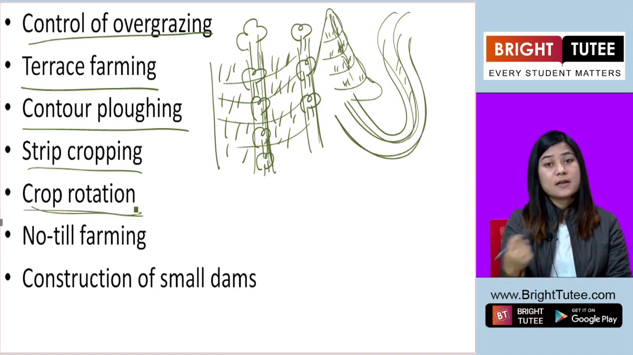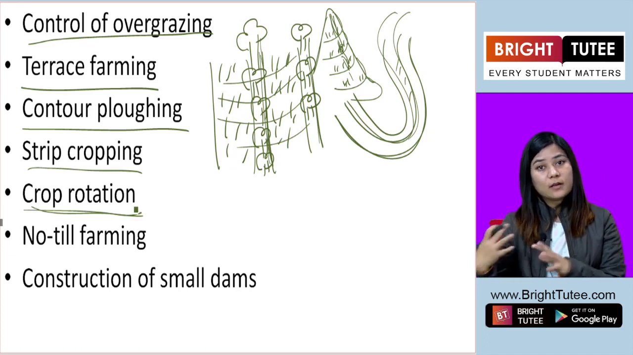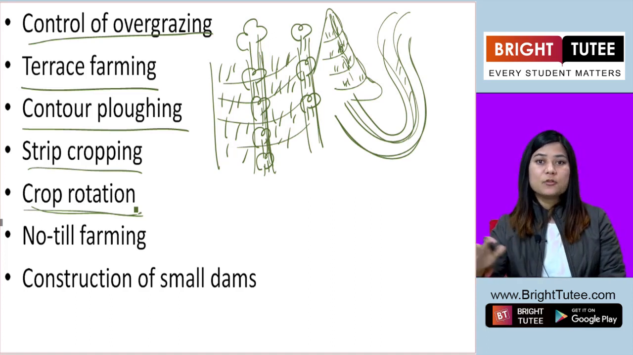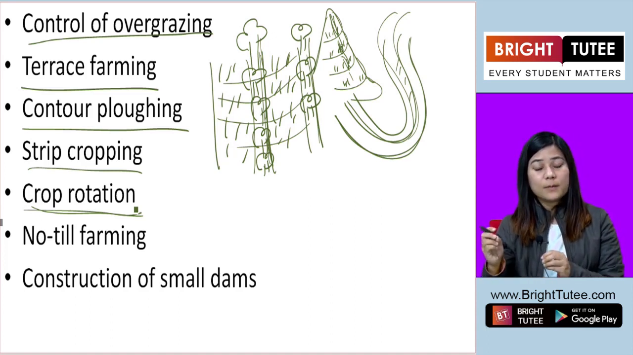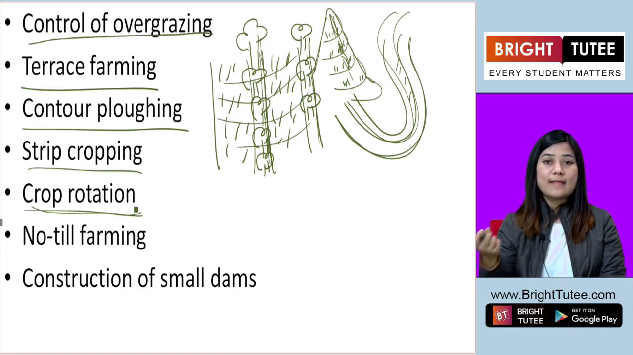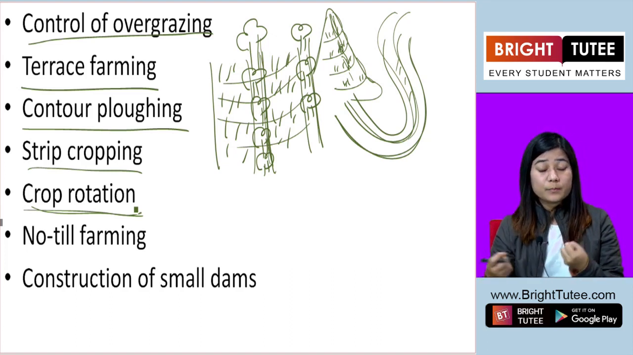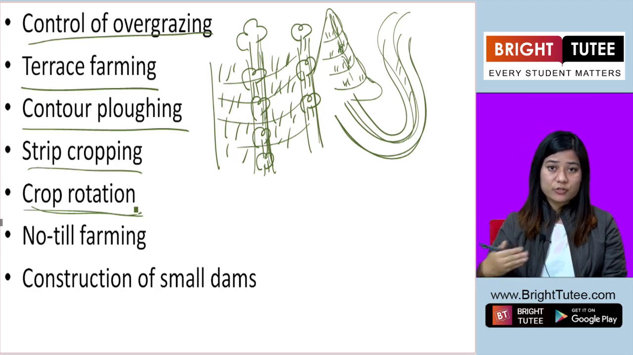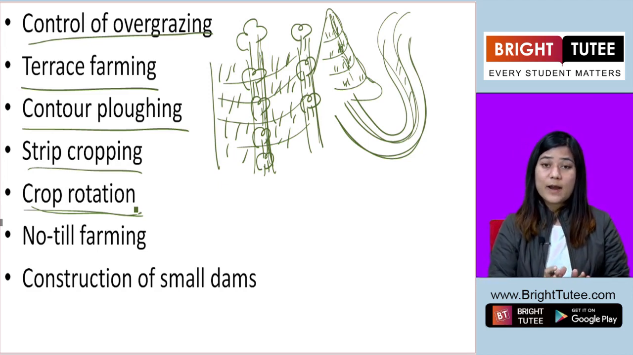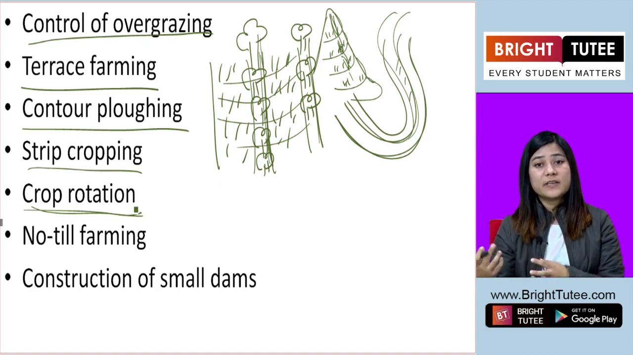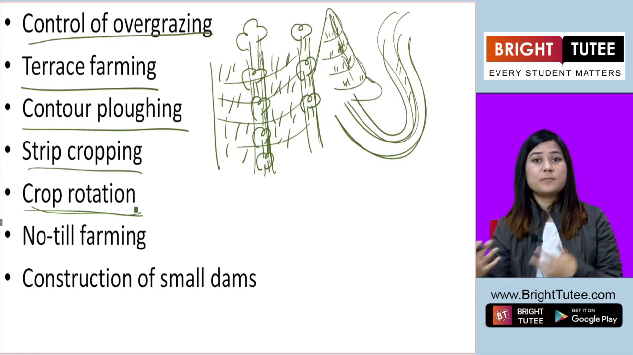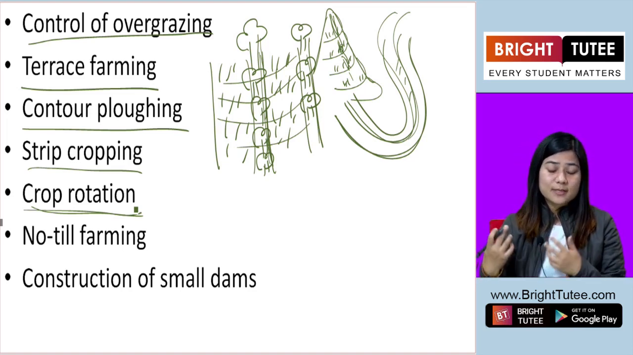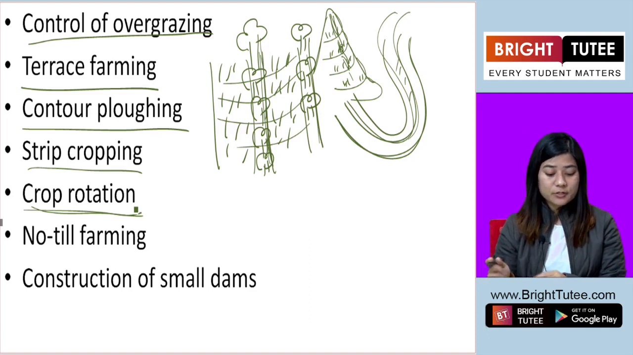Crop rotation is another measure. Now the farmers cultivate crops, but if they keep on cultivating the same crop, then that loses the fertility of the soil, that makes the soil prone to erosion. But if the crops are cultivated in rotation, so for example, for one year the crop that is cultivated is wheat, next year it is paddy. So if it is rotated that way, then that prevents soil erosion.